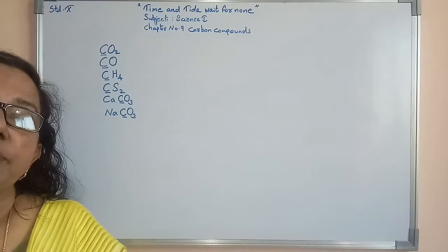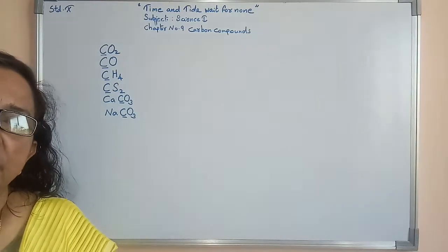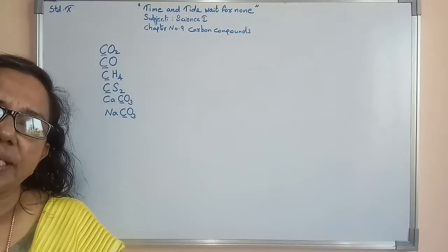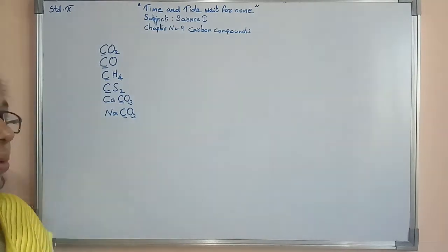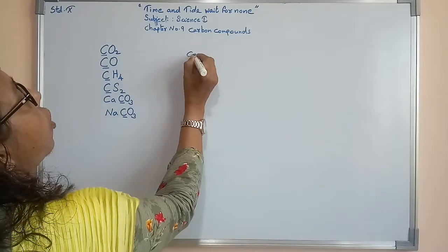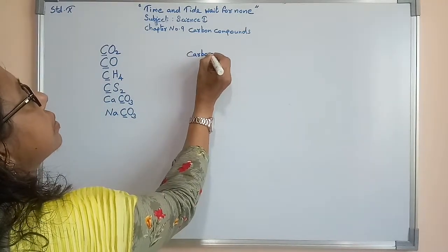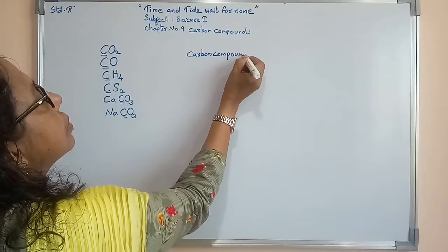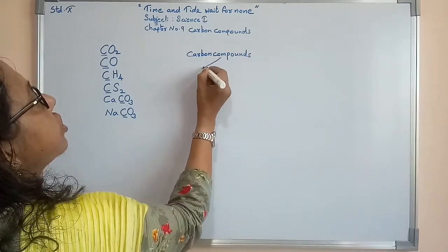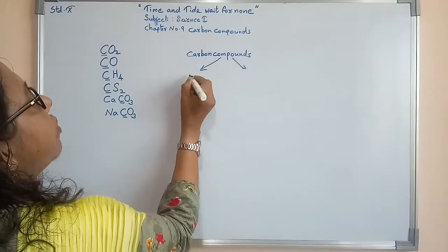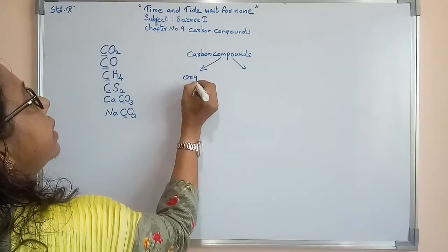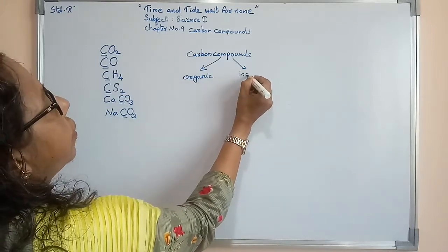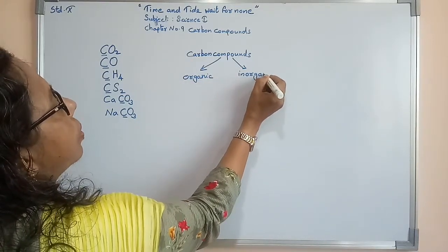Now there are two types of carbon compounds. One is known as organic carbon compounds, the other one is known as inorganic carbon compounds. So carbon compounds are themselves of two types: organic carbon compounds and inorganic carbon compounds.